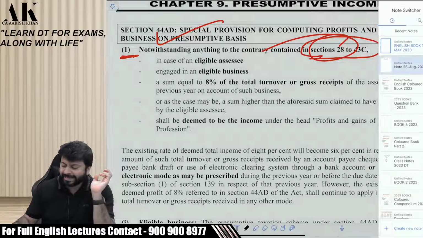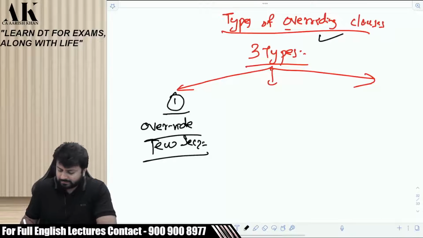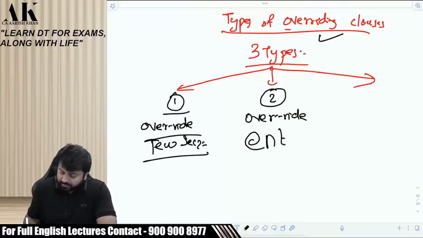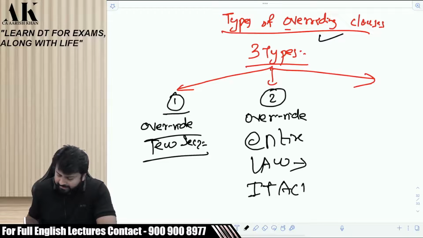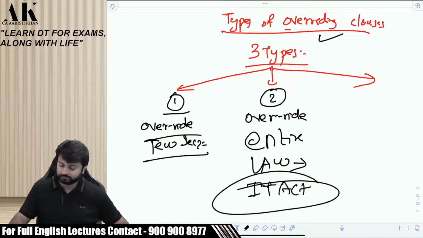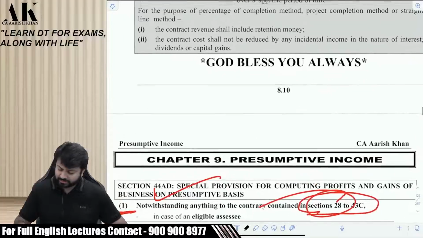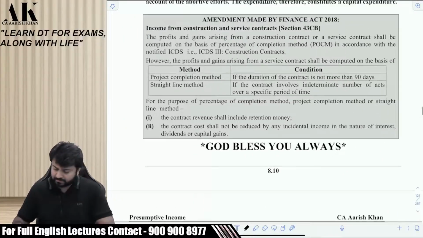Now there is some second category of overriding clauses which override the entire law. Entire law means what? The entire income tax act. Let me show you those kinds of sections in your book itself.